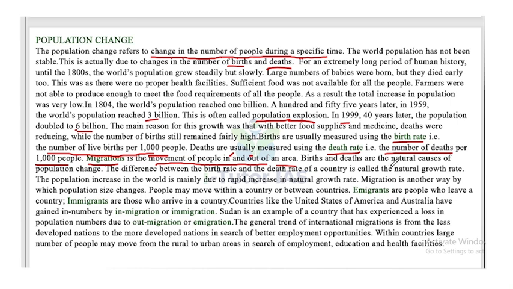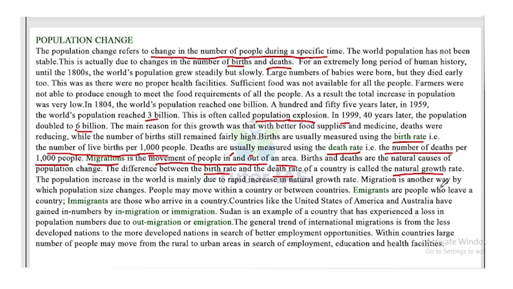Births and deaths are the natural causes of population change. The difference between the birth rate and death rate of a country is called the natural growth rate. So what is natural growth rate? It is the difference between birth rate and death rate. The population increase in the world is mainly due to a rapid increase in natural growth rate.